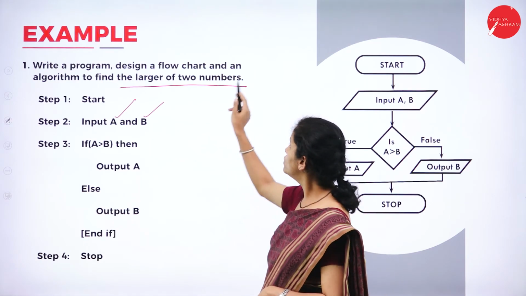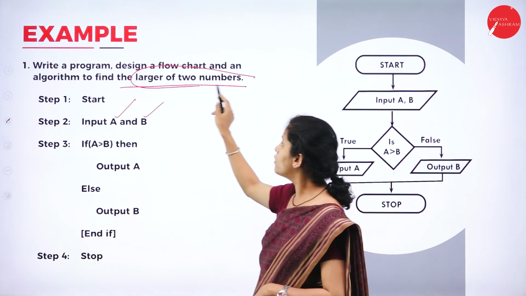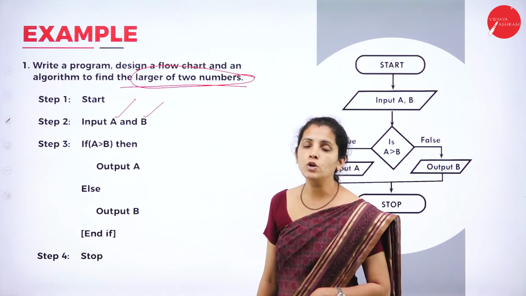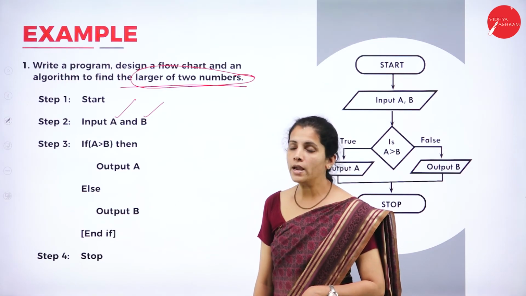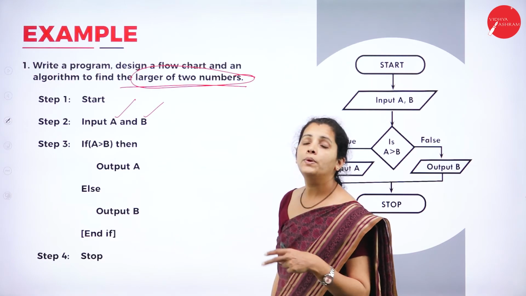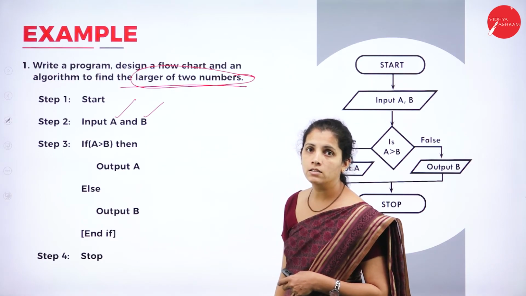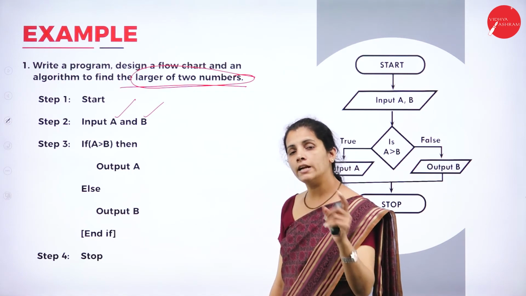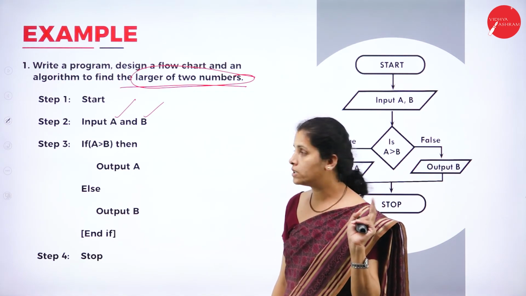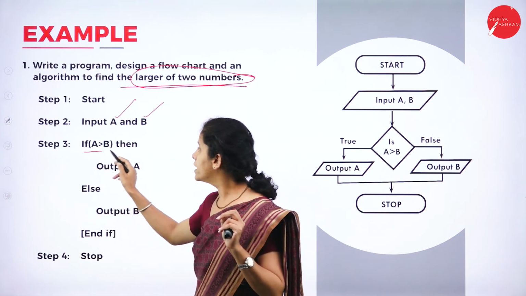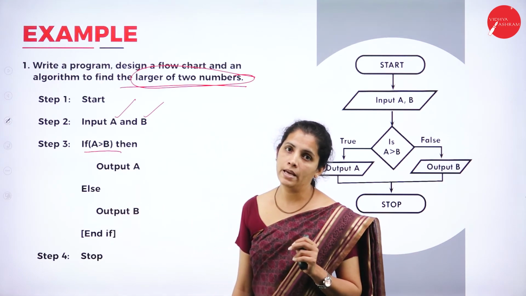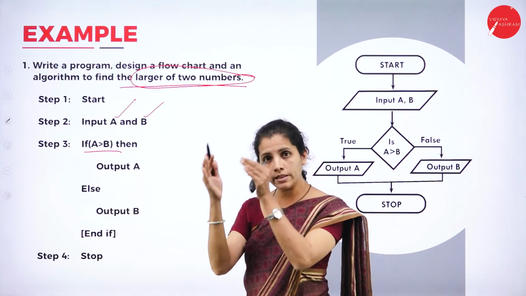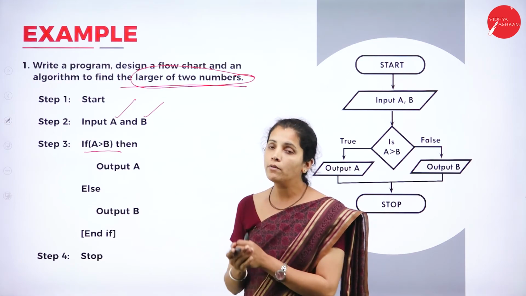Now, according to the given problem, I just want to cross verify which number is larger. So, I want to check whether A is greater than B or not. If A is greater than B, then what do I want to display?